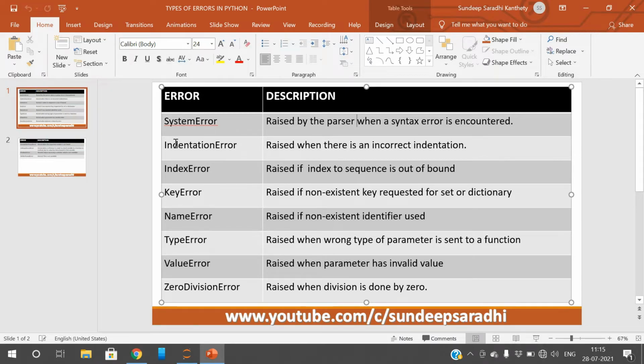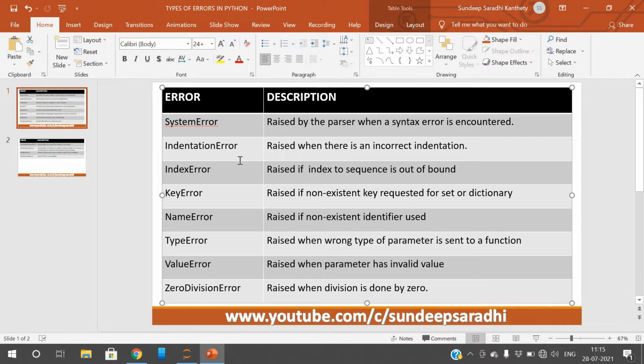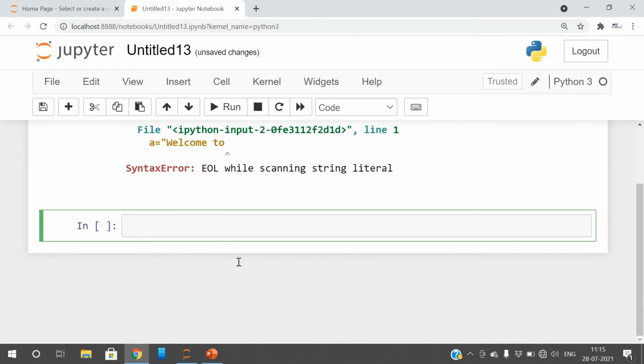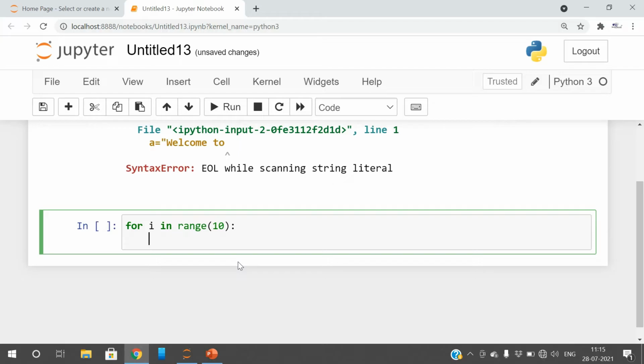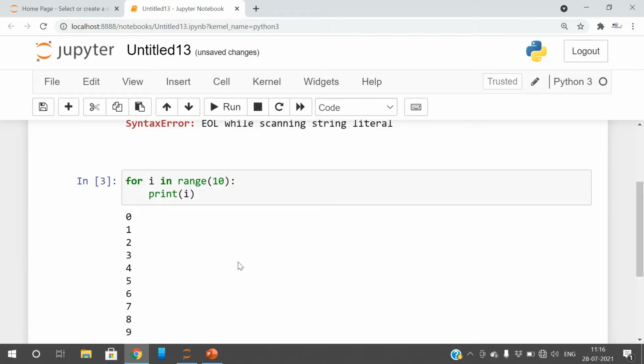And coming to the indentation error, we know that in Python we don't use curly braces. We are supposed to use indentation to represent a block of statements. For example, with a for loop, for i in range of 10, and you use a colon, the cursor automatically follows the indentation. It will leave 4 spaces from the left margin. So here you can print i, and there will be no error.